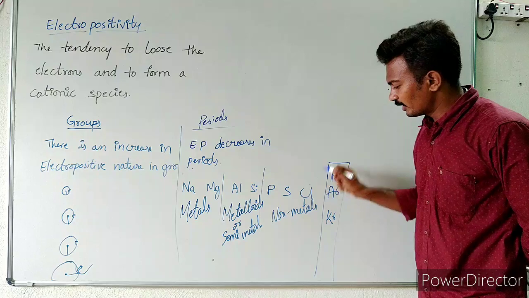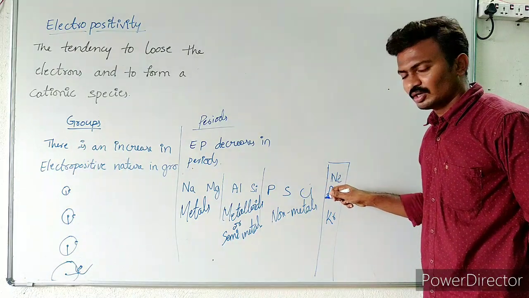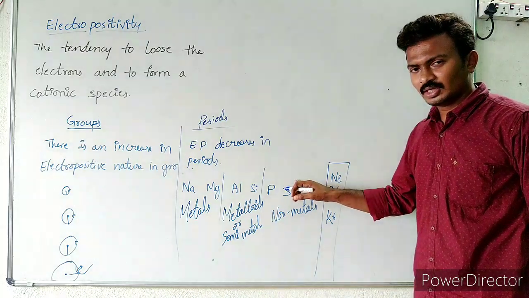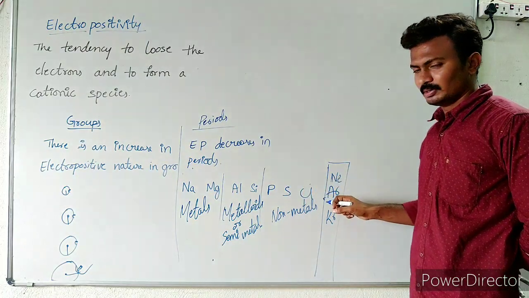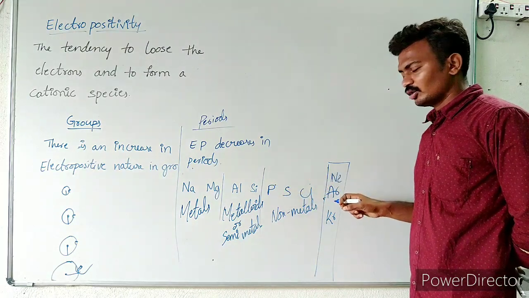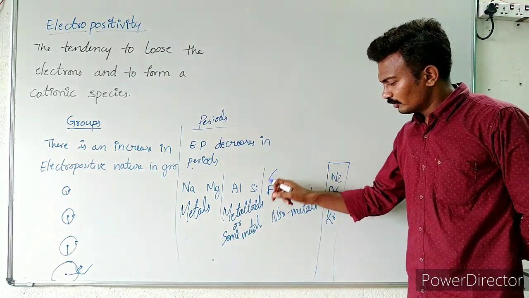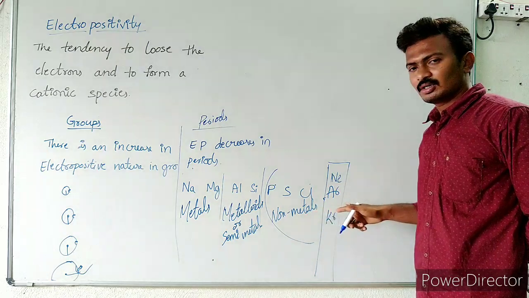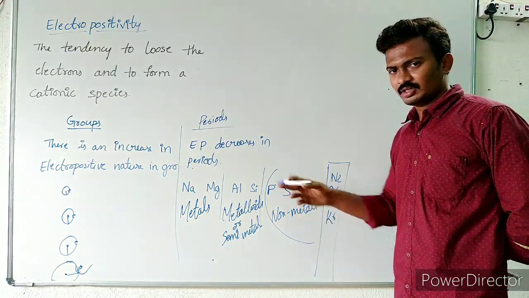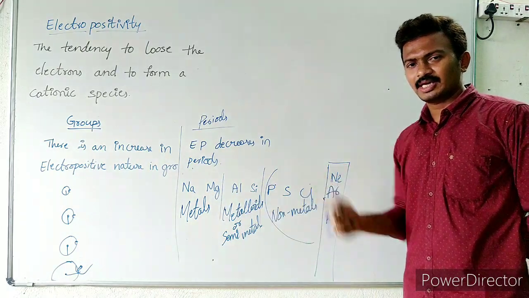So just by gaining 1 electron, this will be attaining the configuration of these 0 group elements. This, by gaining 2 electrons, will be attaining the 0 group configuration. This, by gaining 3 electrons, will be attaining the 0 group configuration. So these elements will be showing complete non-metallic nature. They don't prefer to lose, they prefer to gain the electron.